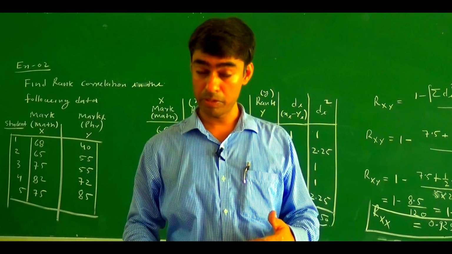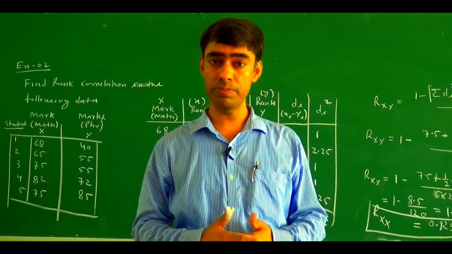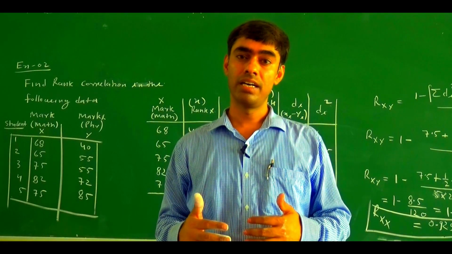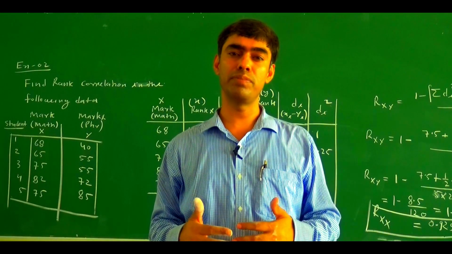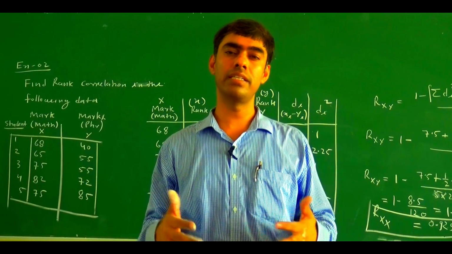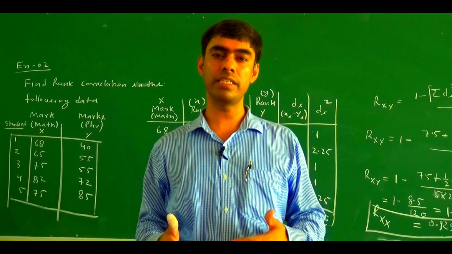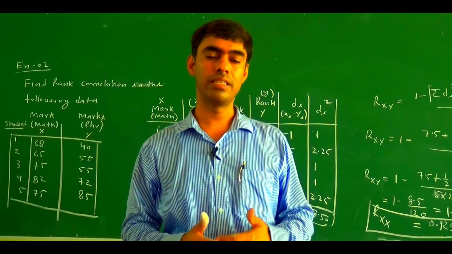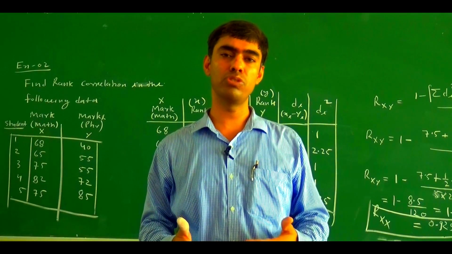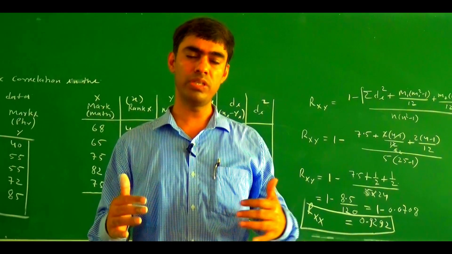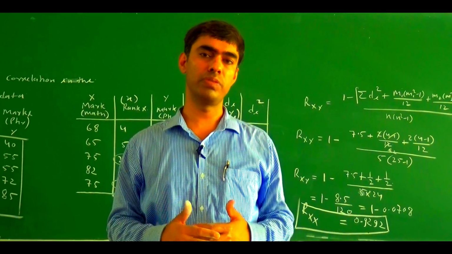But what is the drawback of the Spearman rank correlation coefficient? If the data is large, meaning n is greater than 30, then it becomes very time consuming and very complicated to find the rank correlation coefficient. So that is all about the rank correlation coefficient.